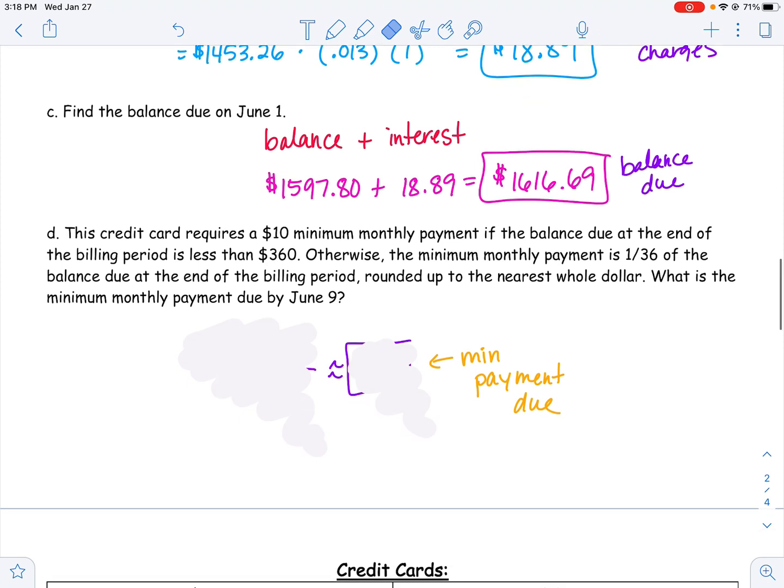So if our balance due was that $1,616.69, we can take it and figure out our minimum monthly payment by taking 1/36th of it, or dividing it by 36. So $1,616.69 divided by 36, if we round it to the nearest whole dollar, would be a minimum payment of $45. I will send in that $45 if I'm just making the minimum payment and only barely pay off my balance. I'm then going to be charged interest the next month. I might even accrue some purchases. So you can see how credit card debt can add up very quickly if you're not careful.